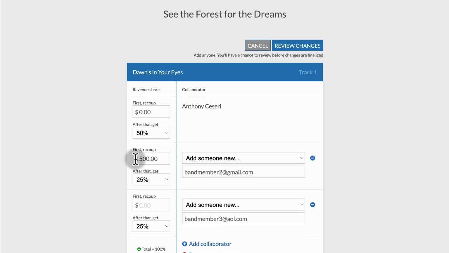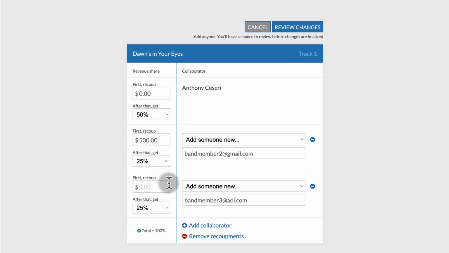So I'll just put that on band member 2. So now the first thing that's going to happen is they'll get that $500 back, and then the 25-25-50 split will happen. And as far as these two members here, if they don't already have a DistroKid account, they're going to be able to add one for 50% off, which is just going to be $10. So that's going to be really easy and cheap for them to set up and get their money.